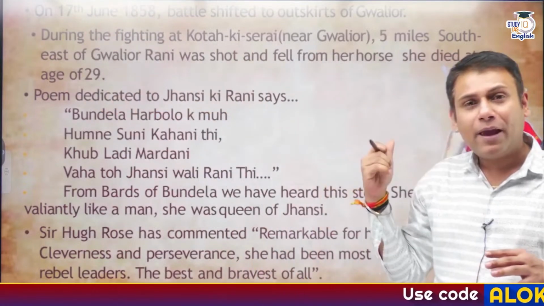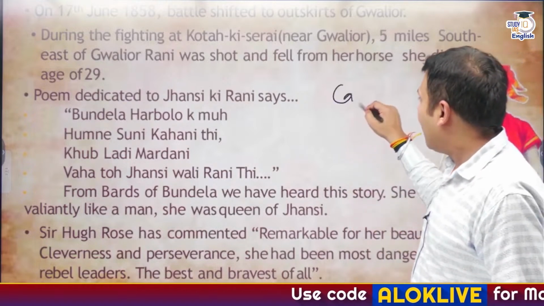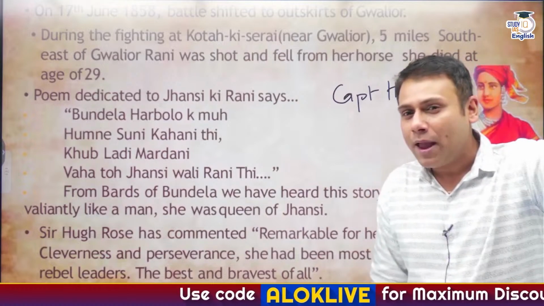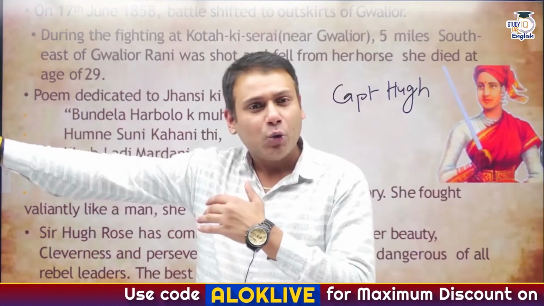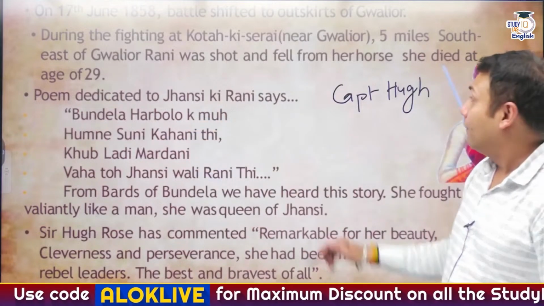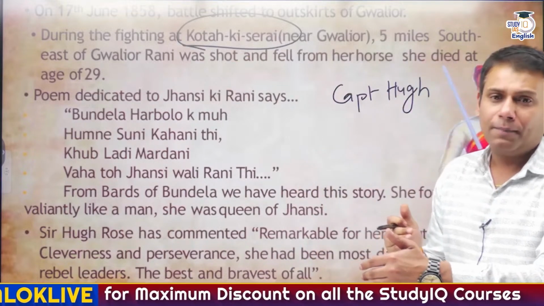Here she met her friend Tatya Tope. Both of them went to Gwalior. Now, how did Captain Hugh Rose come to know that Tatya Tope and Rani Lakshmi Bai were moving towards Gwalior? There is a place called Kota Ki Sarai, a few kilometers away from Gwalior.